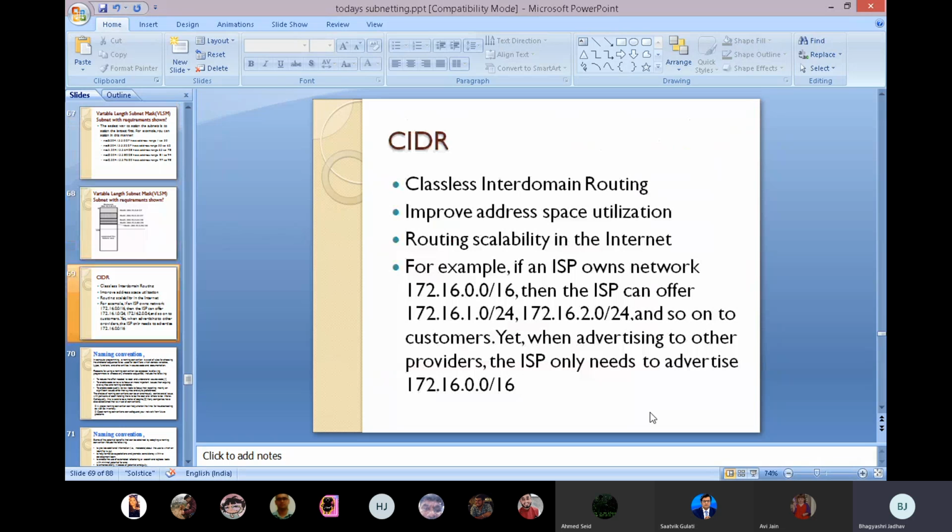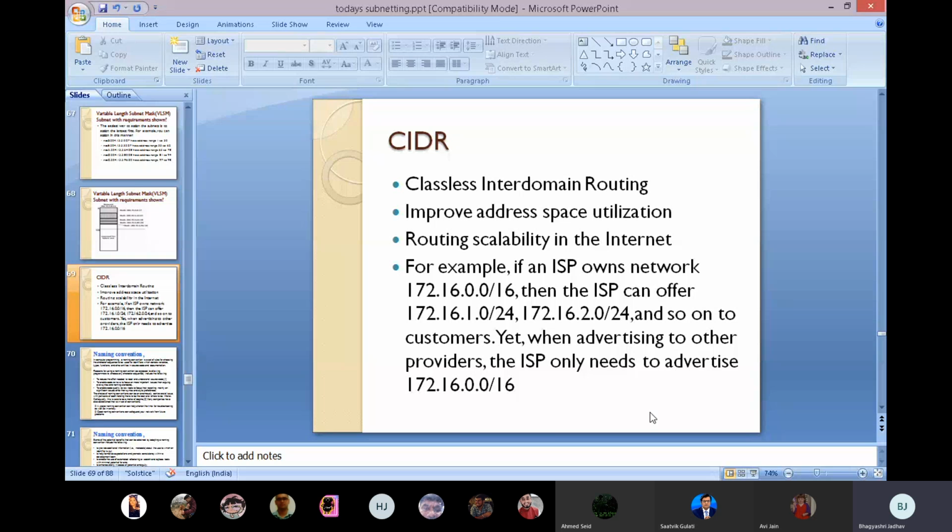Then the last topic of this subnetting is classless interdomain routing. CIDR, classless interdomain routing, improves the address space utilization and routing scalability in the internet.